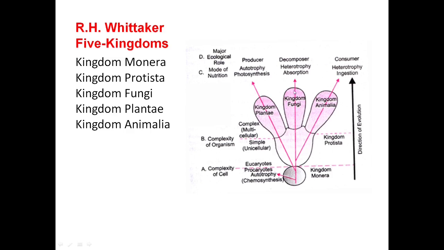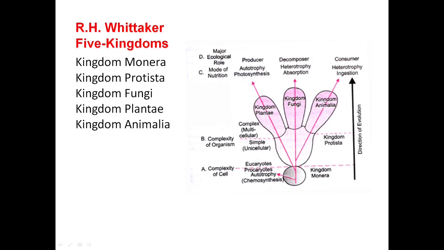Now here kingdom Fungi, these are decomposers, and mode of nutrition is heterotrophic, and they absorb food into their body. Then kingdom Plantae, this includes producers. They are autotrophs, that is, they prepare their own food by photosynthesis, in presence of sunlight.